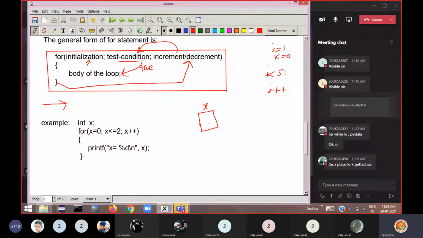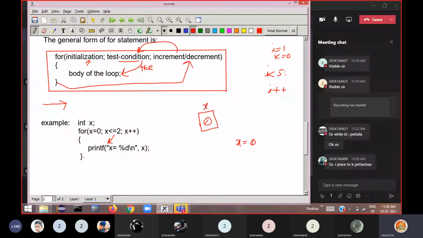Okay, so initially garbage value will be present, then it comes to this first statement, for x is equal to 0. First initialization will be done, so x value will be initialized to 0, then 0 less than or equal to 2, yes, true. Okay, so when this is true, then it enters the body of the loop. So printf x is equals to, so on the screen you can see x is equal to 0 printed on the screen.